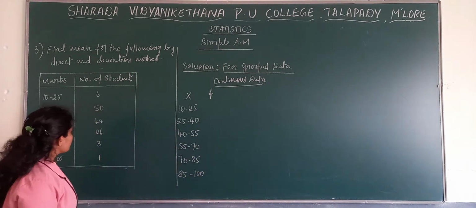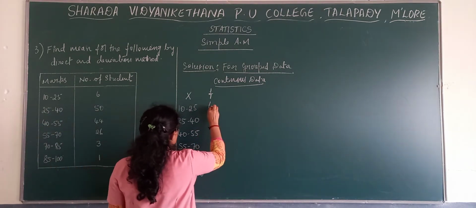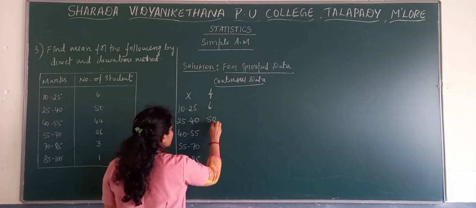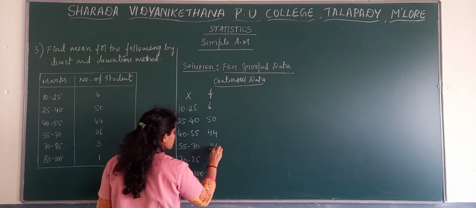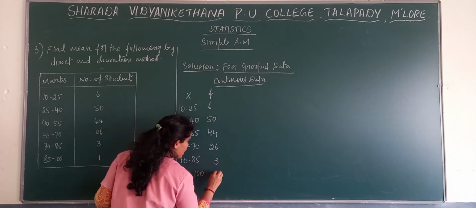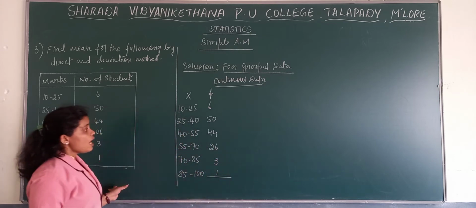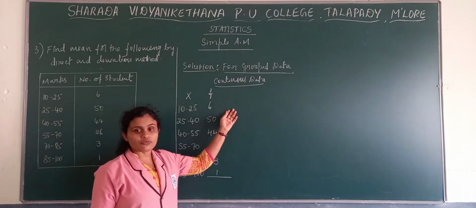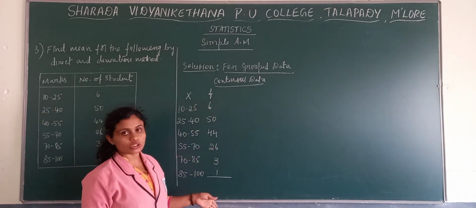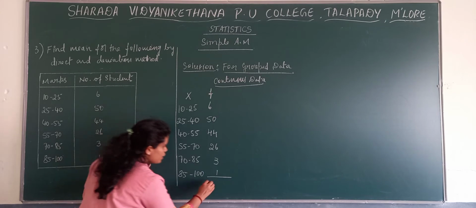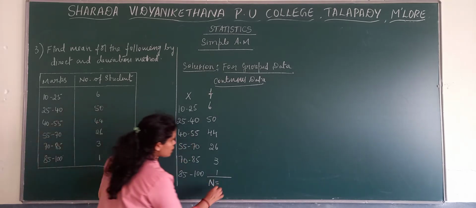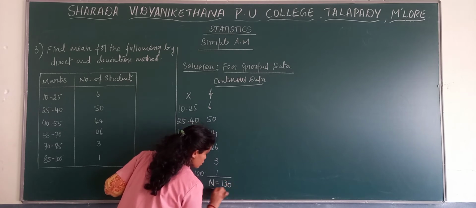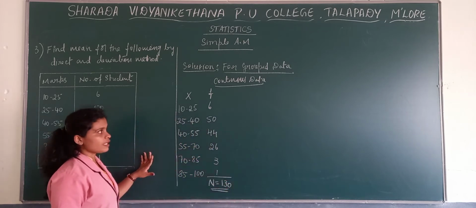And the frequencies are 6, 50, 44, 26, 3 and 1. When we total the frequencies, we get the total number of observations, so n is equal to 130.